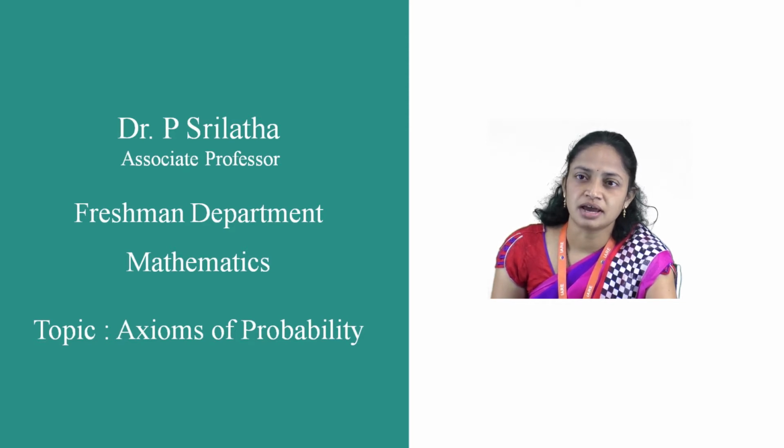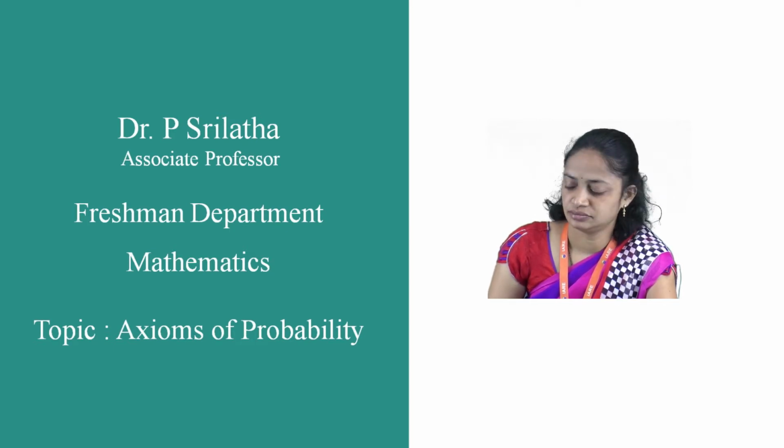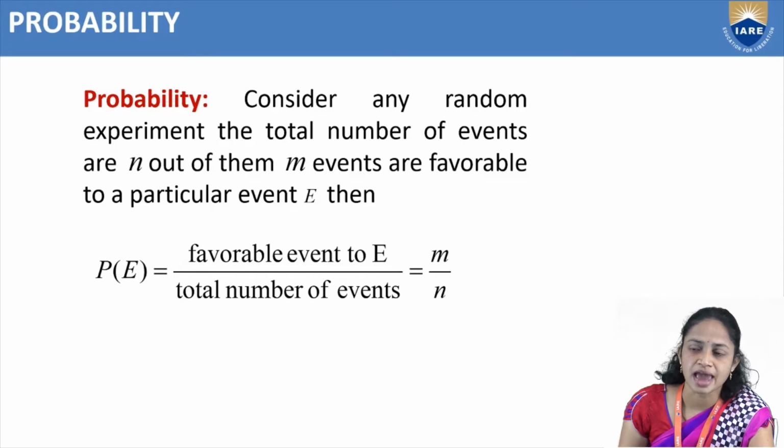In this session, I am going to discuss the axioms of probability, that means properties of probability. Before starting, we should first recapitulate what probability is. Simply, we can say that probability means chance of occurrence.